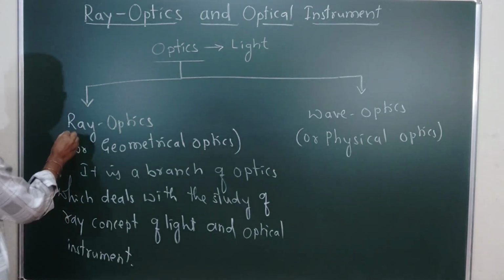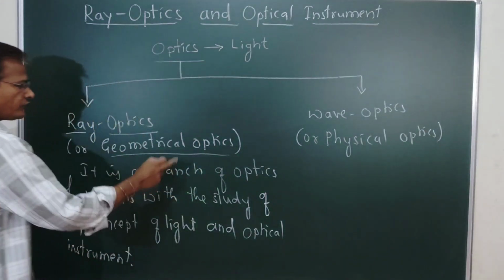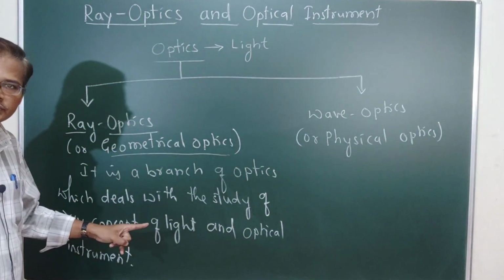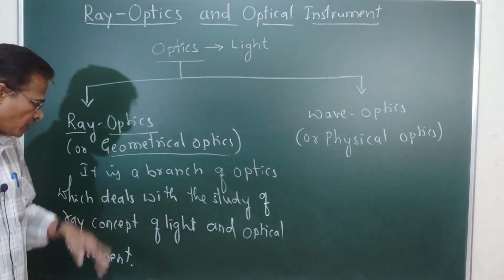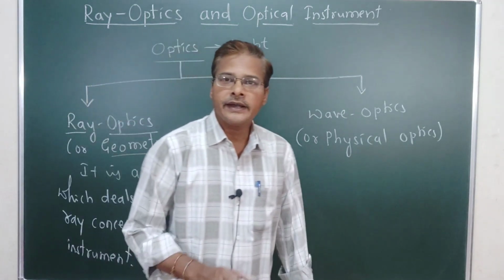So ray optics, or geometrical optics, is a branch of optics which deals with the study of the ray concept of light and optical instruments. So this we are going to call ray optics.